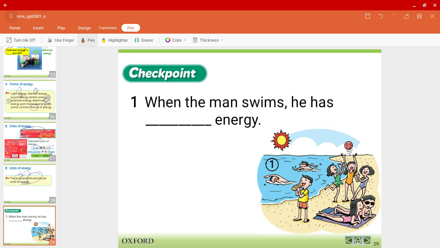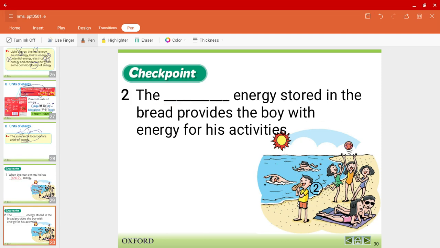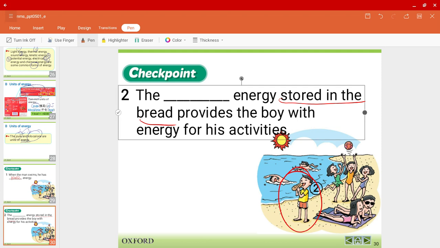Now let's wrap up this part with some checkpoint questions. Question 1, when the man swims over here, he has what type of energy? What form of energy? Yes, it has to do with movement. He has kinetic energy. Pay attention to the spelling, kinetic. The second part, what type of energy is stored in the bread, which provides the boy over here with energy for his activities? Of course, as I told you, in food, there is chemical energy.